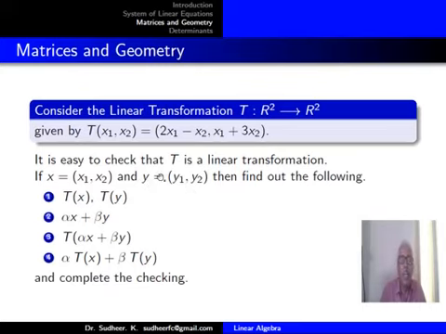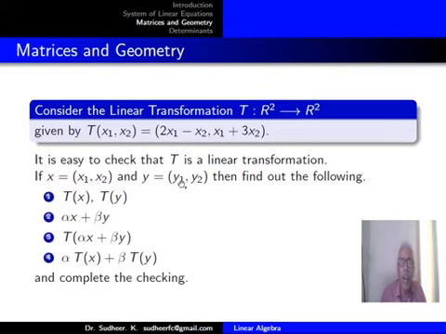It's easy to check that T is a linear transformation if x equals (x1, x2) and y equals (y1, y2). So now you would have understood why I wrote x1, x2 to represent a point. X is equal to (x1, x2), y equal to (y1, y2). I didn't write that point as a pair (x, y) because I wanted x and y to be two vectors in R2. So the vector x has the first coordinate, second coordinate. Vector y has the first coordinate, second coordinate.